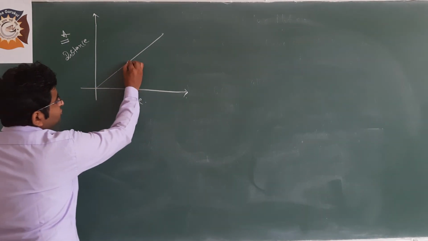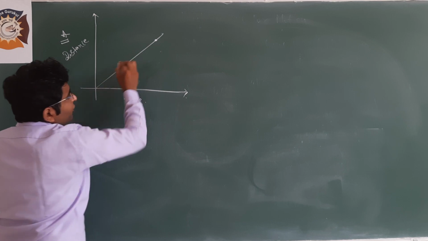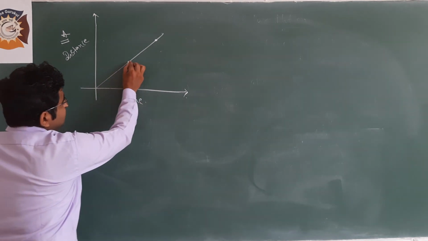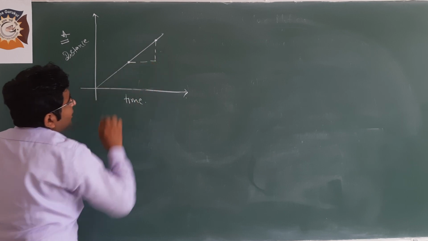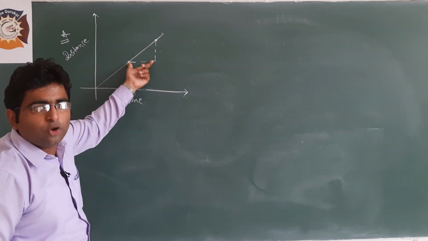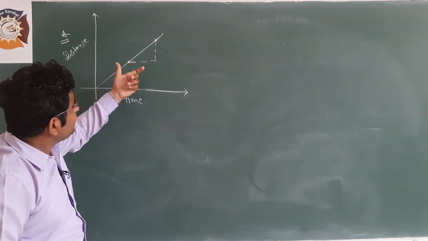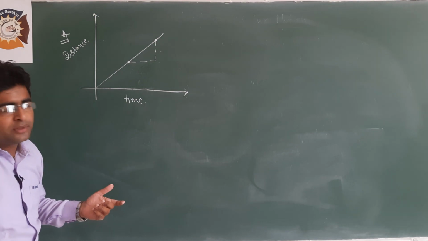How? We have to choose 2 points on the graph and make a triangle like this. And I have told that perpendicular over base will give the slope. Clear? Now I will explain in detail how.